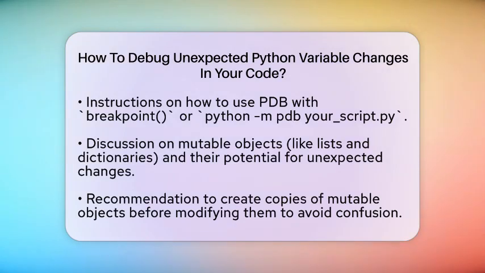If your variable is a mutable object like a list or dictionary, it can also change unexpectedly. If you pass these objects around and modify them, it can lead to confusion. To avoid this, consider making copies of these objects before modifying them. This way, you can keep track of where changes occur.